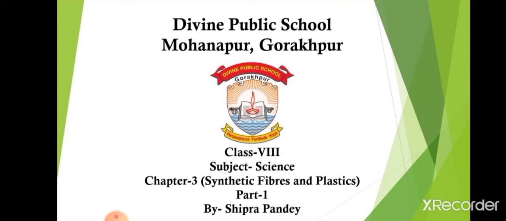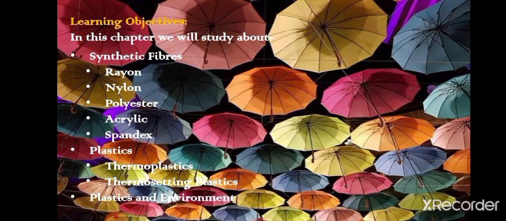So let's have a look at what we are going to study in this chapter. In this chapter, we will study about synthetic fibers. That is, what are synthetic fibers? We will study about some of the synthetic fibers such as rayon, nylon, polyester, acrylic, and spandex. Then we will study about plastics. So in this part, we will discuss synthetic fibers and its different types. And in the next part, we will study about plastics.